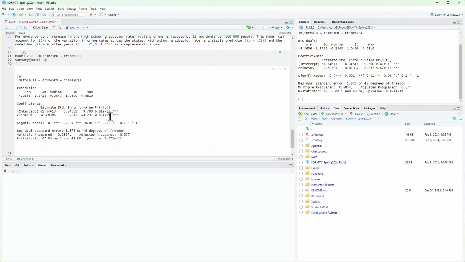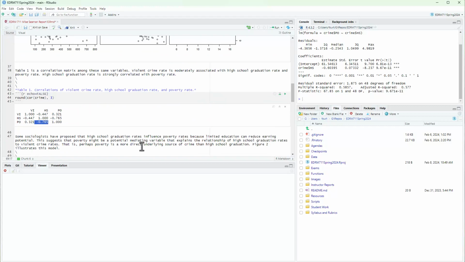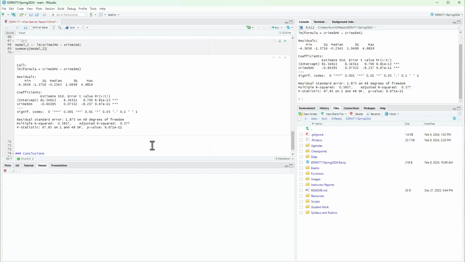And we see, of course, the same thing here for the high school graduation rate as a coefficient, because this is a simple linear regression model, and so those two p-values are going to be the same. And remember that back when we did the original correlations, that there was a strong correlation of high school to poverty. So this is not surprising. We knew that that correlation existed. It's just we've taken it a step further now so that we can actually create a model. And I have written some text about this model. Let me go ahead and copy that in.